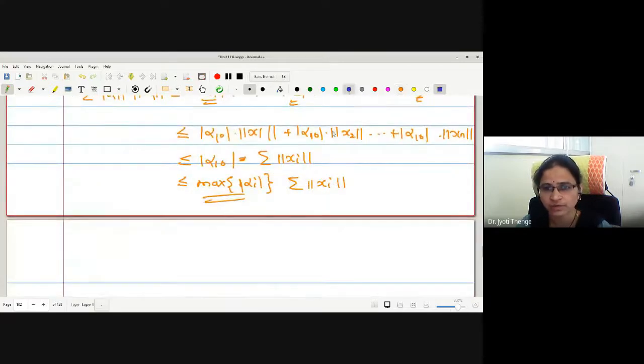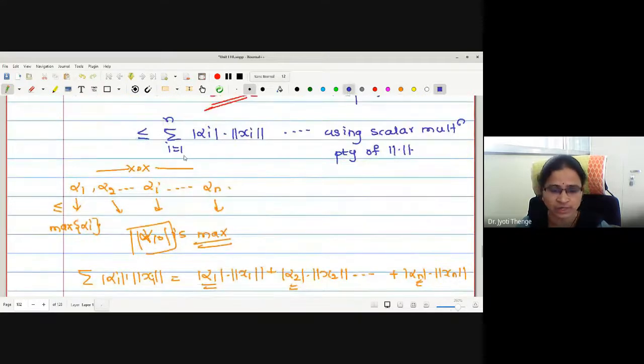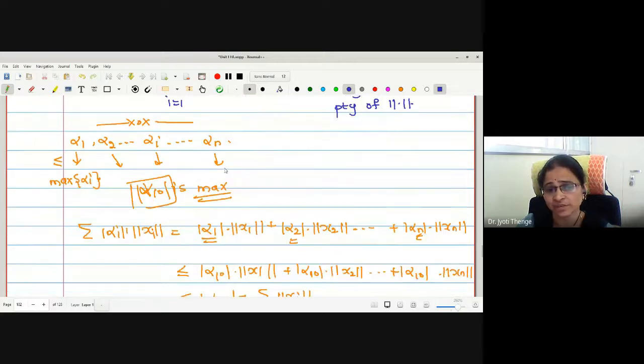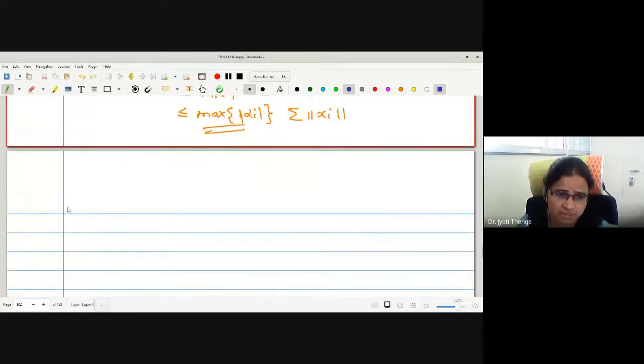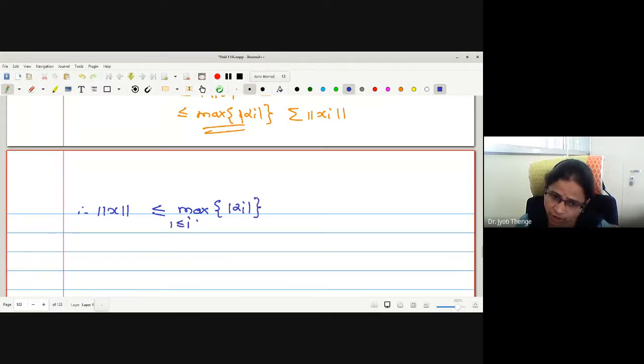So let me continue the proof. I am going to write directly. This is my left hand side, norm of x. Now I replace every alpha by its maximum value. Therefore, we get a relation directly: maximum of mod alpha i, 1 less than or equal to i less than or equal to n, into summation norm of xi.